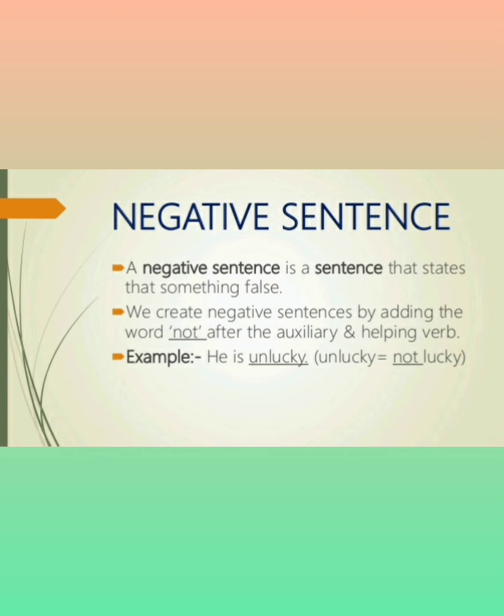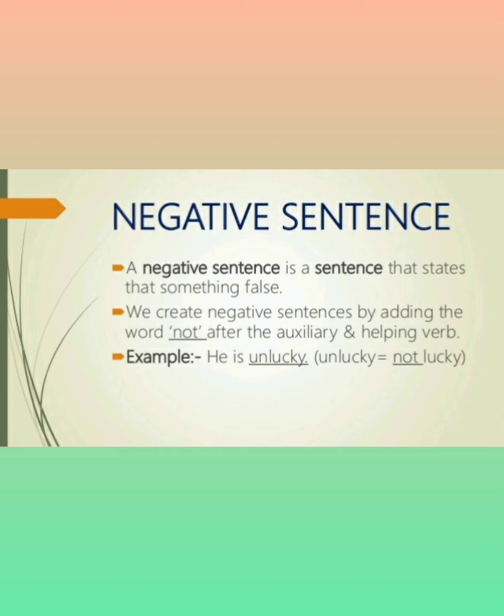Now negative, it's just the opposite of affirmative. A negative sentence is a sentence that states that something is false. He is lucky. First of all, I have said that he is lucky, but now I am not supporting the fact. I am saying that he is not lucky. We create negative sentences simply by adding not. He is not lucky.